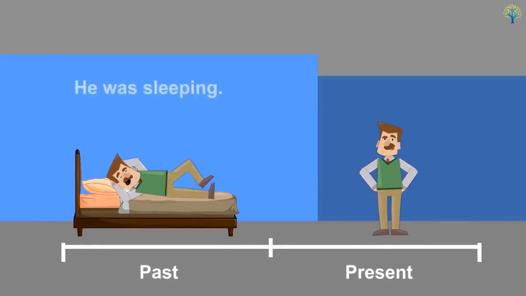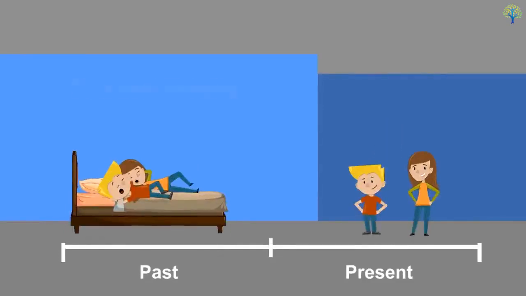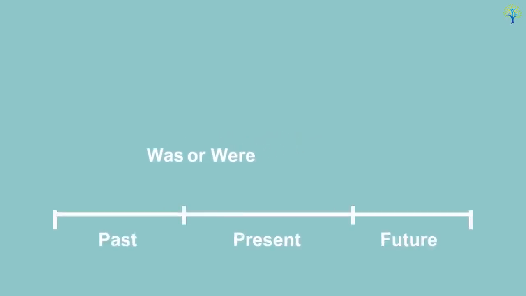For example, he was sleeping, or they were sleeping. The words was and were tell us that the action was done in the past and is now over. Let us take a look at how to ask for more information about an event in the past.